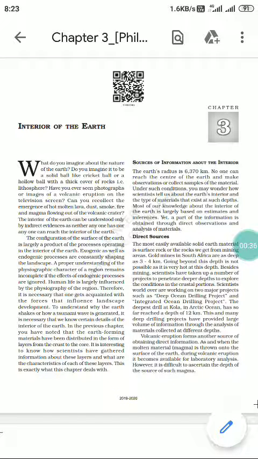इंटीरियर ऑफ अर्थ के अंदर हम लोग को क्या क्या चीज़ें मिलती है, what are the different layers, what are the things, what are the evidences, can we be able to reach inside the earth, and if it is possible then up to which depth we can reach there. All these things we will cover here.